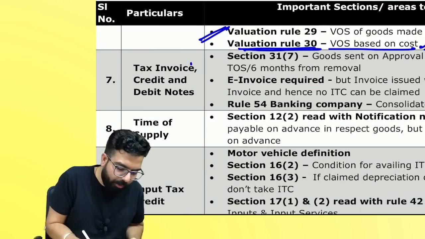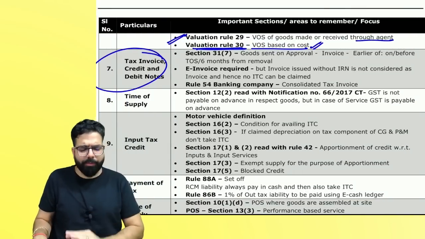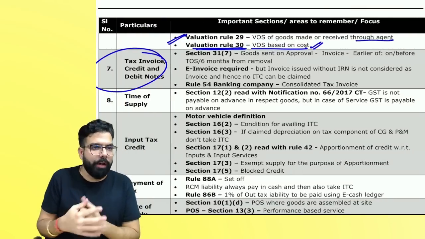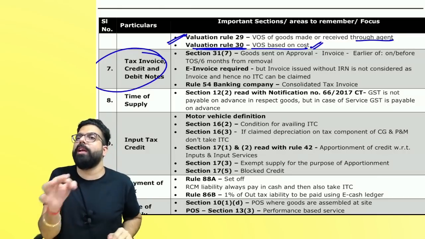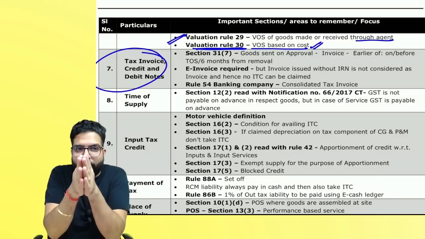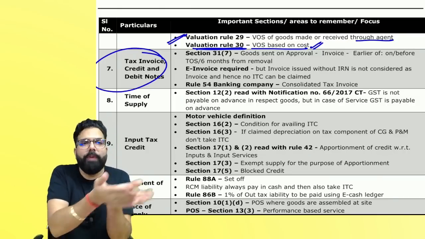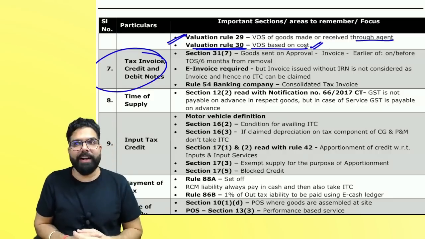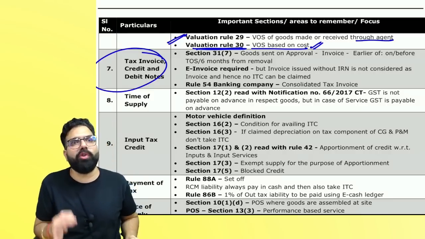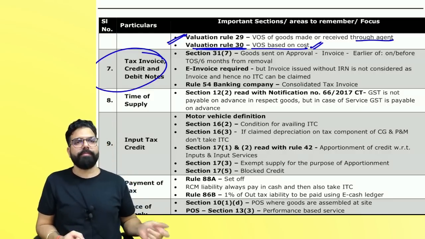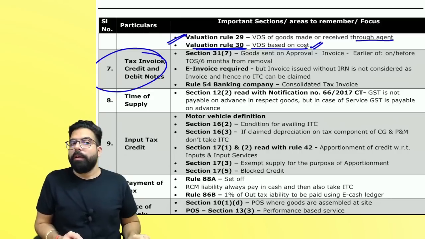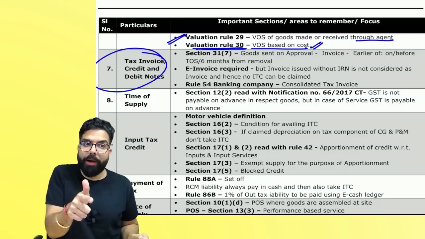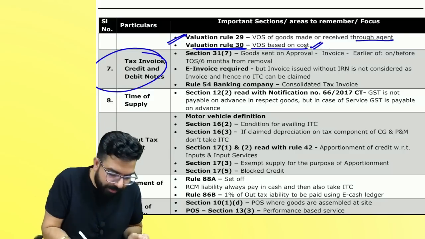Next, over here comes the tax invoice chapter. In the tax invoice chapter, one place I've seen is goods sent on approval. You have to take care of section number 31.7. In case of approval, when should the invoice be raised? Because if the invoice is raised in this month, then that will come in your output tax liability, and the other party also can take the credit. So tell me one thing, in case of goods sent on approval, when do you raise the invoice? When the approval is given or 6 months from the date of removal, whichever is earlier. Please be very careful about it.